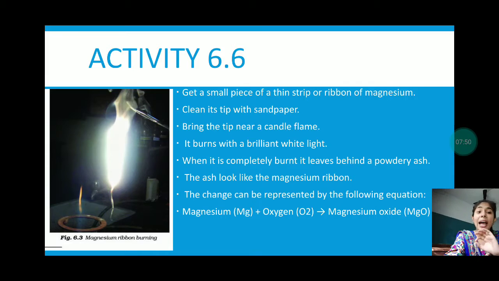The ash looks like the magnesium ribbon. The change can be represented by the following equation: Mg, that is magnesium, plus O2, that is oxygen, gives magnesium oxide, that is MgO.